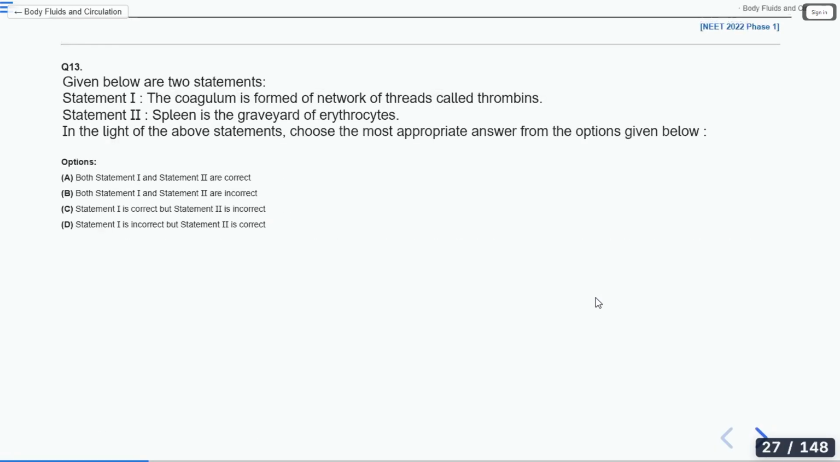First, a statement question. Statement 1: The coagulum is formed of network of threads called thrombins. Statement 2: Spleen is the graveyard of erythrocytes. In the light of above statements, choose the most appropriate answer from the options given below. Option A: both statement 1 and 2 are correct.